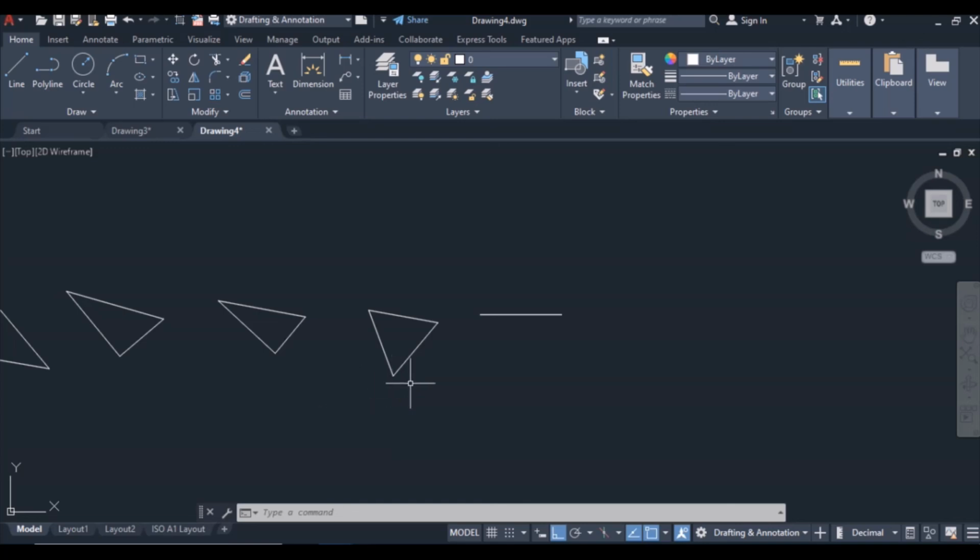So that's all that I had for today. Next time we'll begin our drawing. We'll know how to set the limits, how to use the drawing. We'll do the drawing one by one.